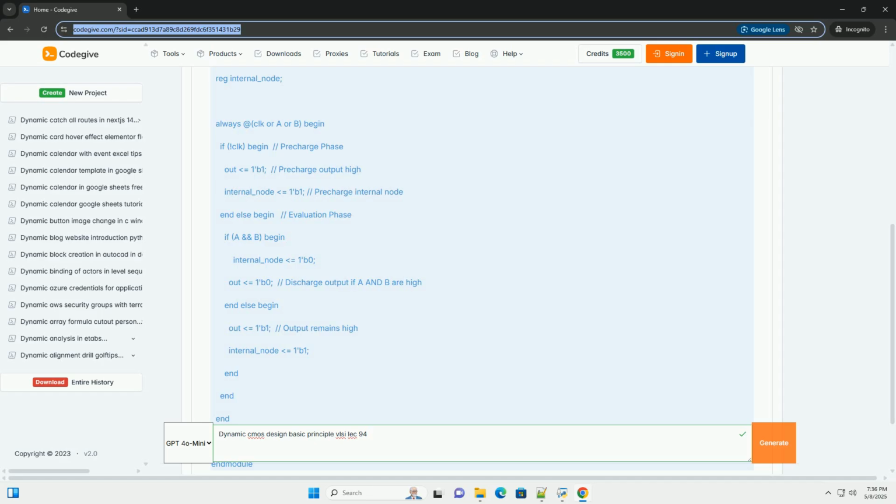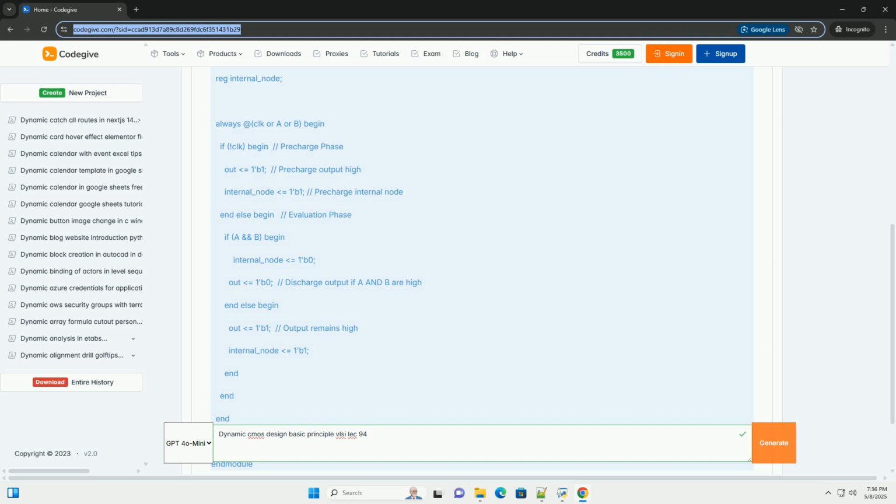Important considerations for implementation. Simulation: thoroughly simulate the design to verify its functionality and identify potential charge sharing or timing issues. Layout: careful layout is crucial to minimize parasitic capacitances and ensure signal integrity. Timing analysis: accurate timing analysis is necessary to guarantee correct operation under various process, voltage, and temperature (PVT) conditions. Clock skew: minimize clock skew to ensure that all dynamic gates in the circuit switch at the same time.